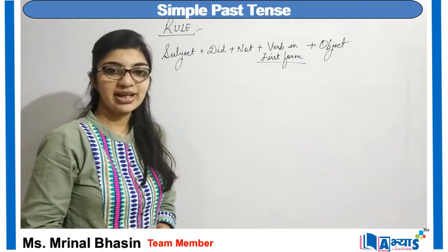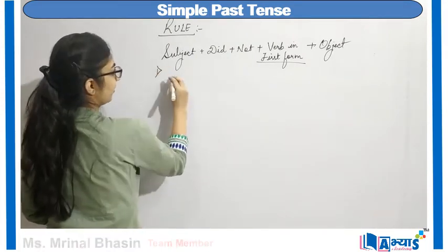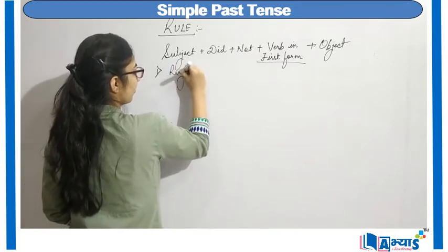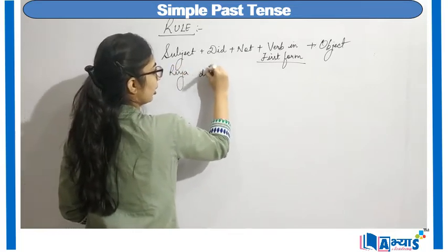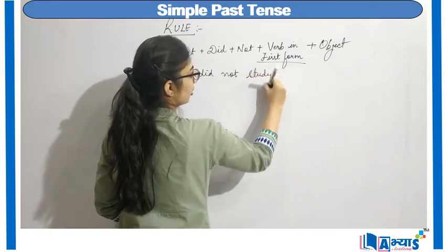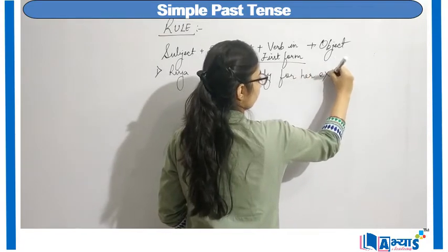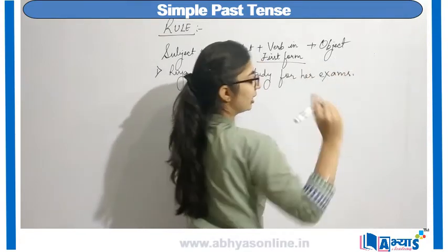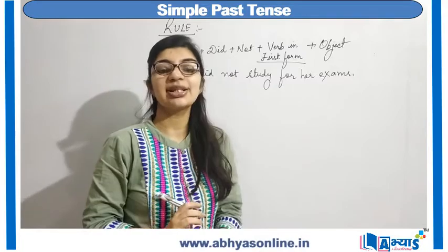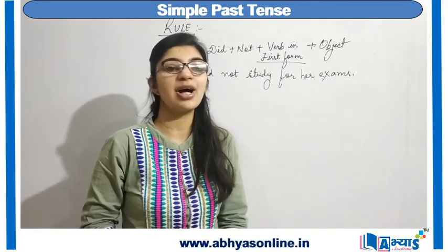So let me explain this with an example. The first example can be: Ria did not study for her exams. Now here we are representing a simple past tense sentence.